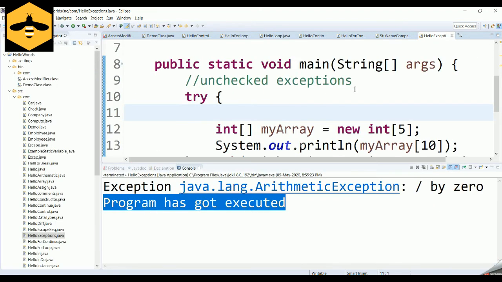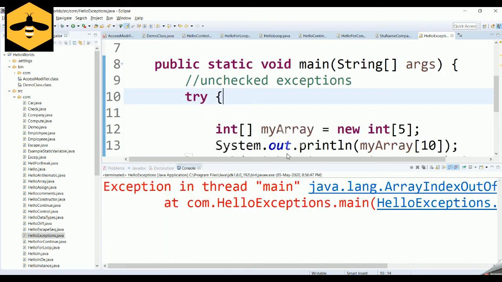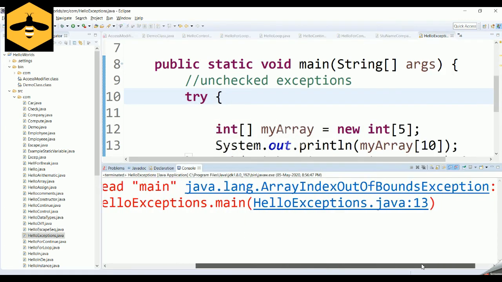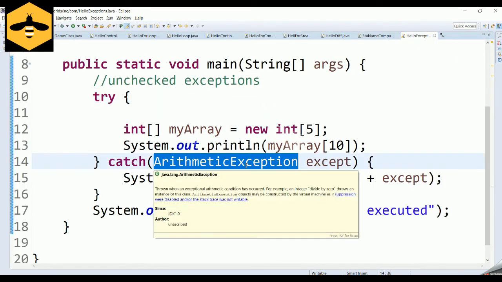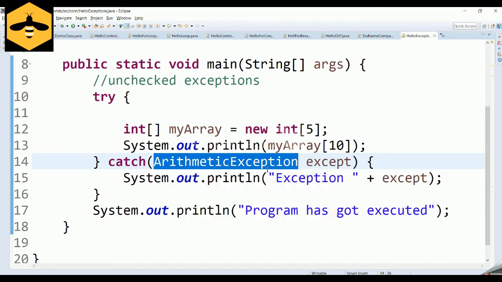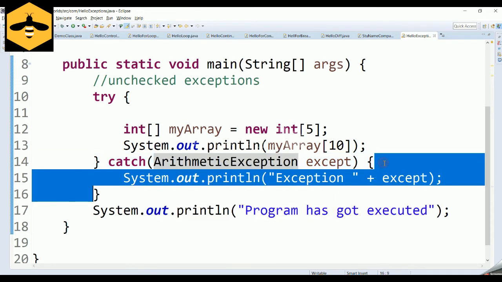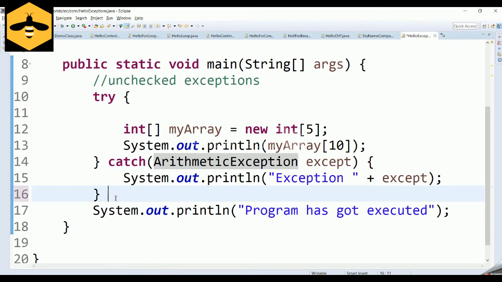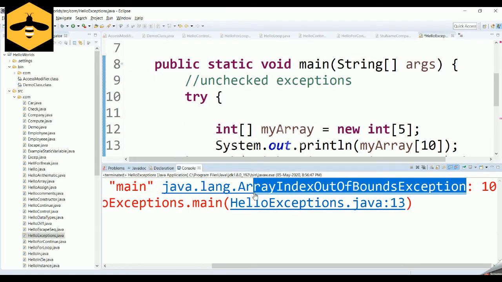In that scenario, let's run this program, and it is going to throw an exception called ArrayIndexOutOfBoundsException. Then you can ask me a question like, I have already handled an exception, why is it still throwing an exception? Because the exception that you have handled is specific to ArithmeticException. So only the arithmetic exception will be caught in this particular block. If you need to catch a specific exception of another kind, then you need to catch that specific exception, only then your program will not get terminated in an ungraceful manner.